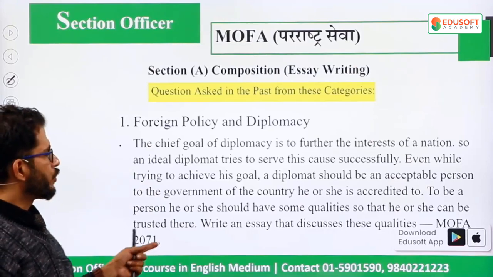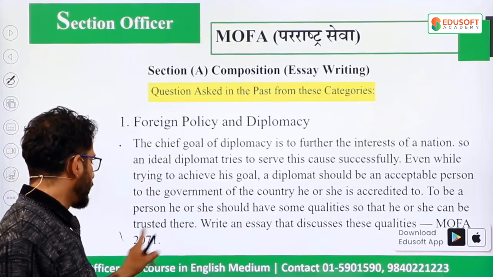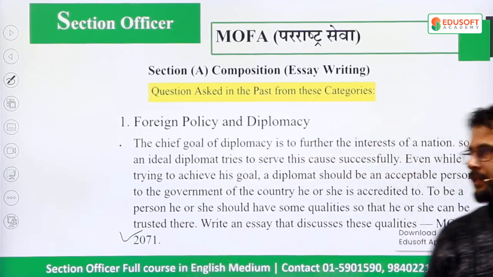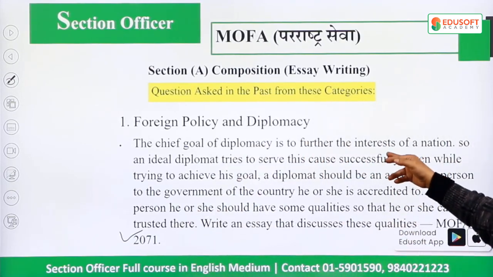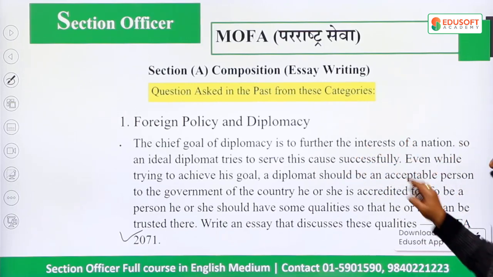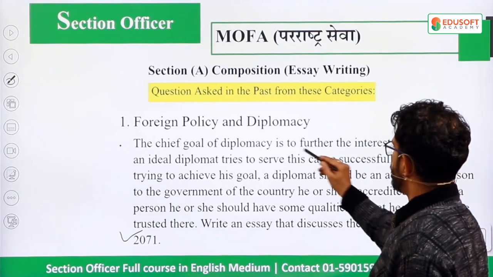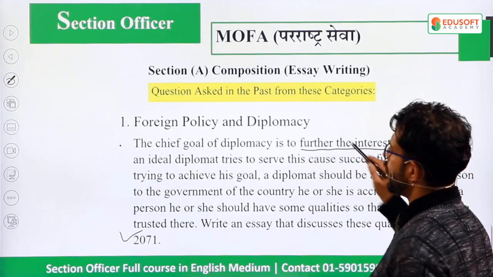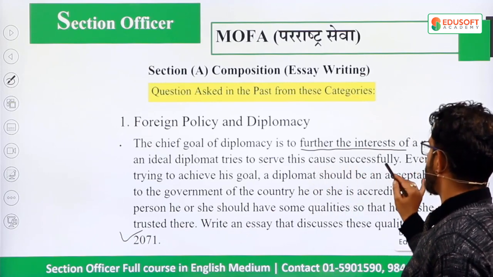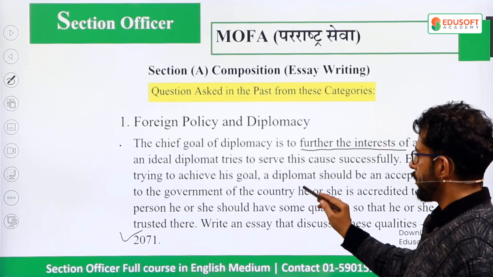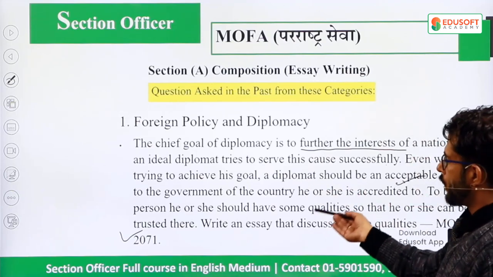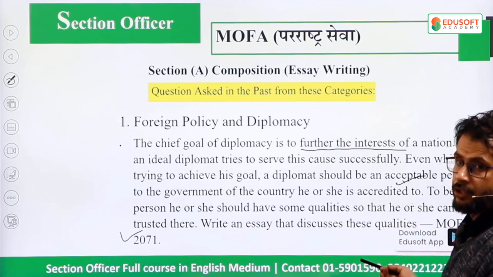In the similar way, students, in 2071, similar type of questions were asked from foreign policy and diplomacy. The question reads: the chief goal of diplomacy is to further the interest of a nation. What is the chief goal? Further the interest of nation. So an ideal diplomat, he or she should try to serve this cause successfully. Even while trying to achieve his goal, a diplomat should be an acceptable person to the government of the country he or she is accredited to.